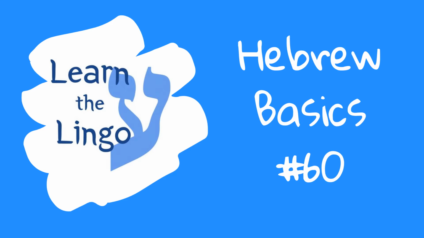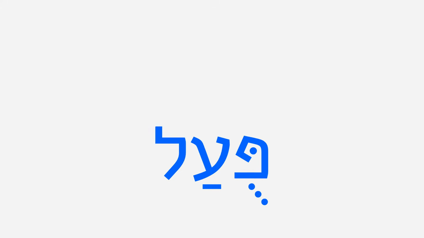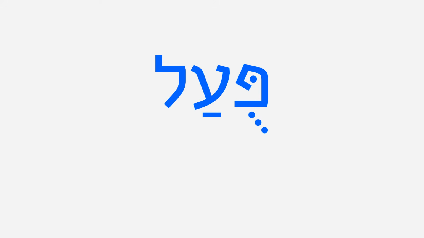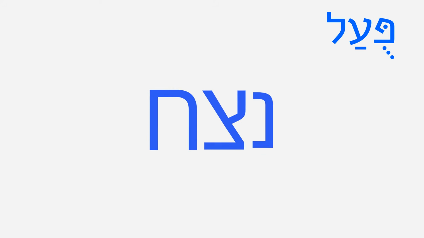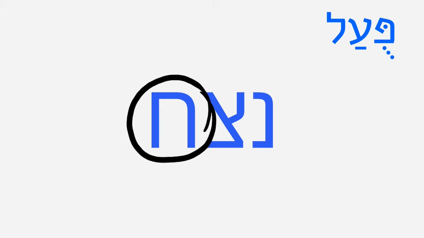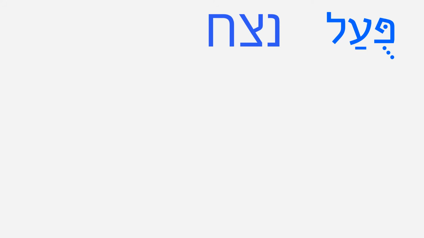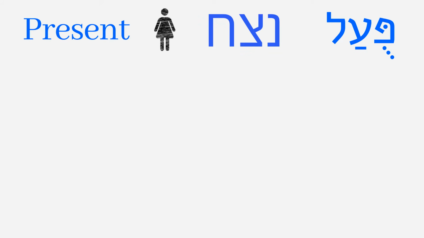Welcome to Lesson 60 of Hebrew Basics, a series where we learn the essentials of Hebrew grammar. Today, we're going to be finishing up our studies of the Pual binyan by learning some roots that will cause it to be formed irregularly. Let's start with roots ending with ain or chet. These roots are irregular in only one form of the Pual, the feminine singular form of the present tense.